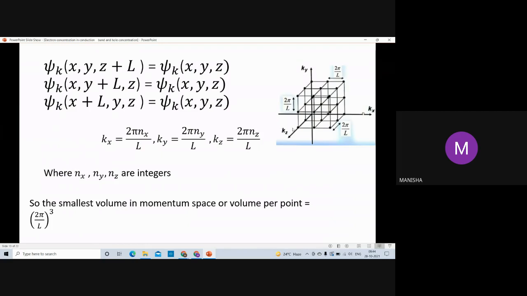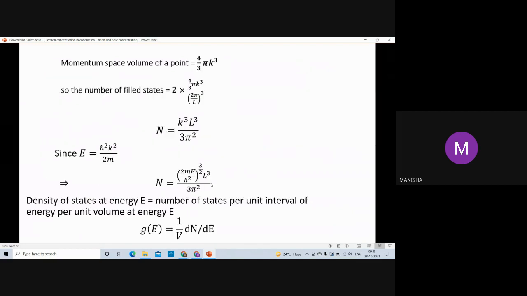So here the smallest volume in momentum space, or volume per point, is equal to 2 pi upon L into 2 pi upon L into 2 pi upon L, which is (2 pi upon L) whole cube. Then the momentum space volume is equal to 4 by 3 pi k cube.